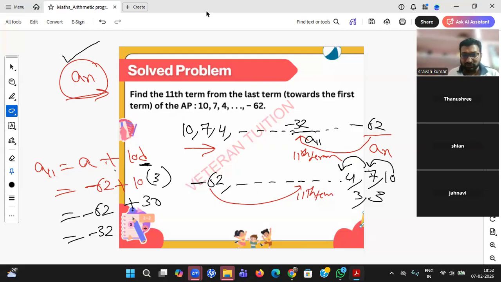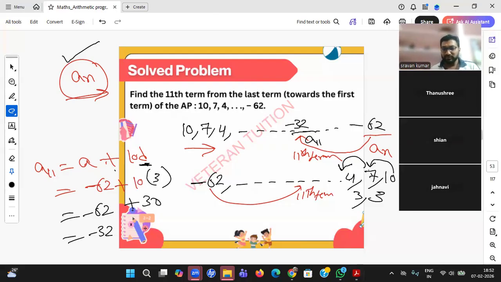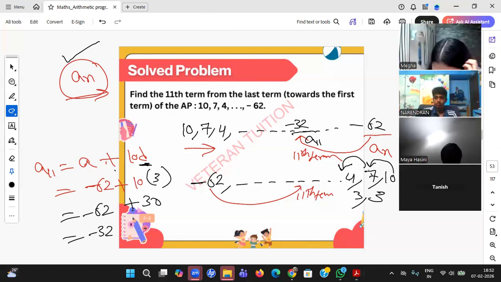Yes, Tanushri, ask me doubts, beta. Jahnavi, right answer. Narendra, right. Tanushri, nothing. Got it?